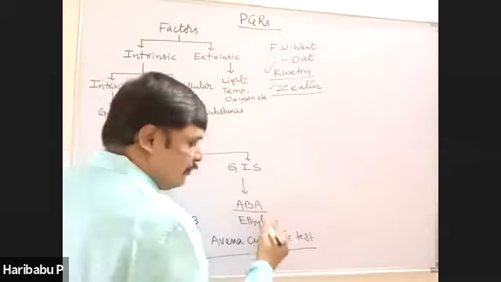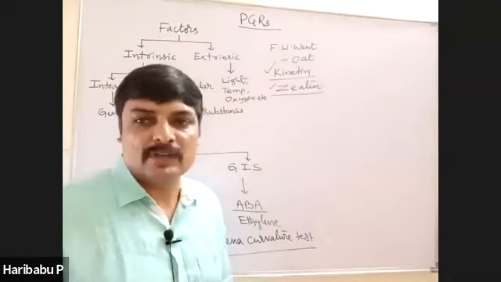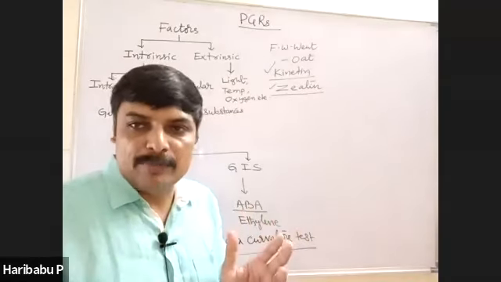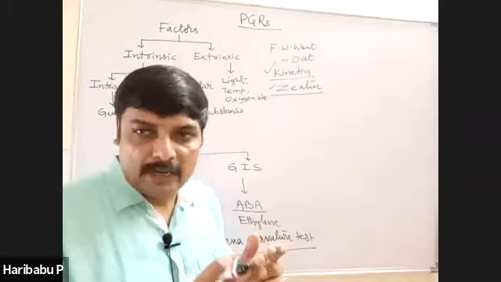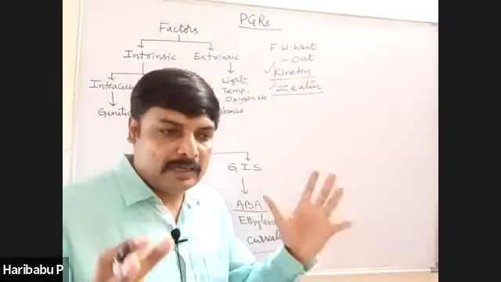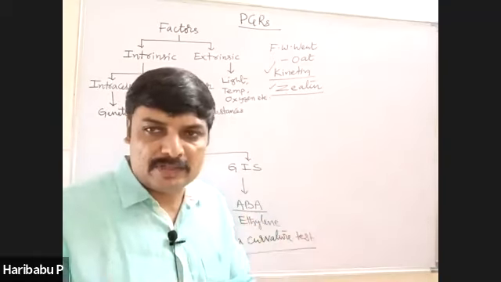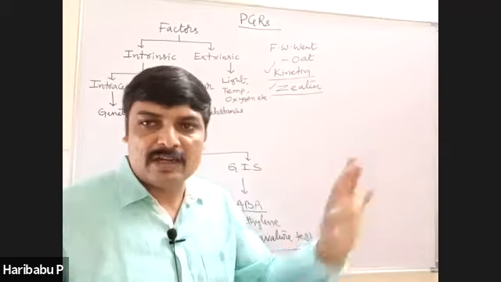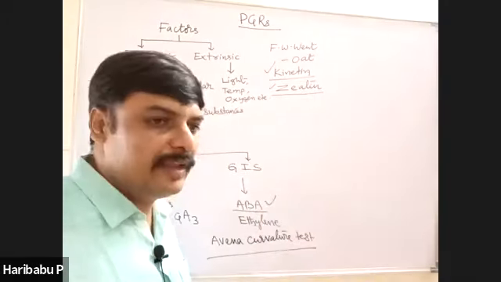And ABA was discovered by various scientists with various names like inhibitor B, abscission II, and dormin. Different scientists had given different names. Later, scientists analyzed and found that all these are chemically the same, and those three names were replaced and given one name called ABA.